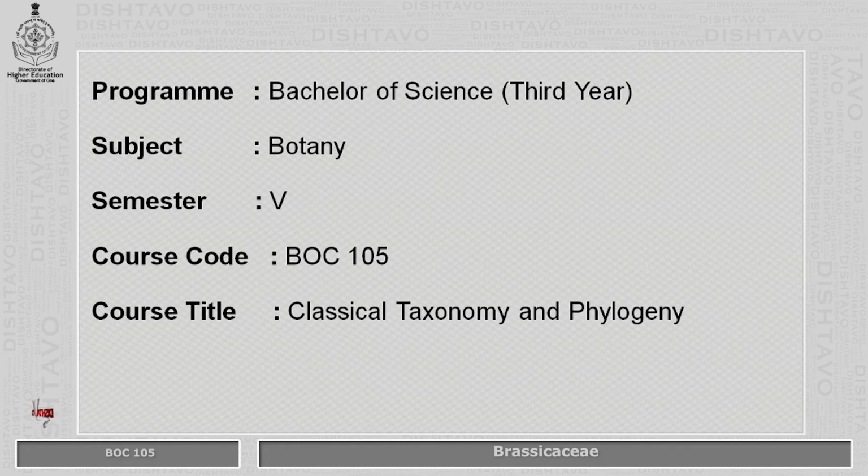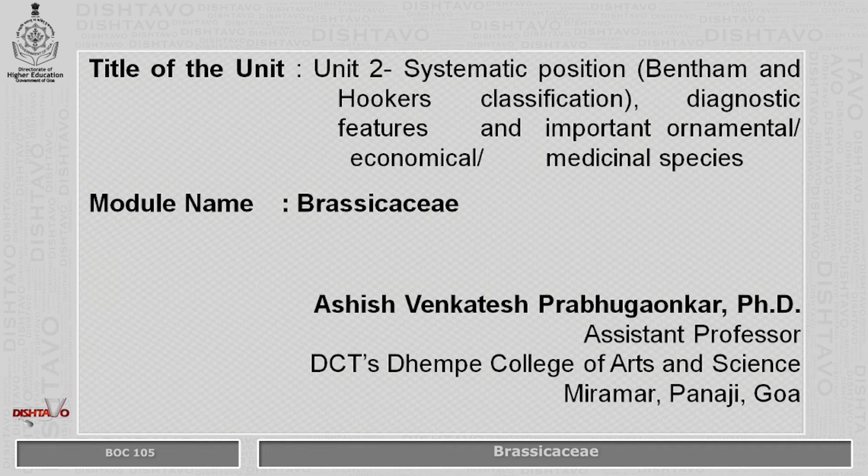This module is for program Bachelor of Science, subject Botany, semester 5, course code BOC 105. Course title is Classical Taxonomy and Phylogeny. Title of this unit is Unit 2, Systematic Position according to Bentham and Hooker's classification, diagnostic features of a family, important ornamental, economical and medicinal species of different families.